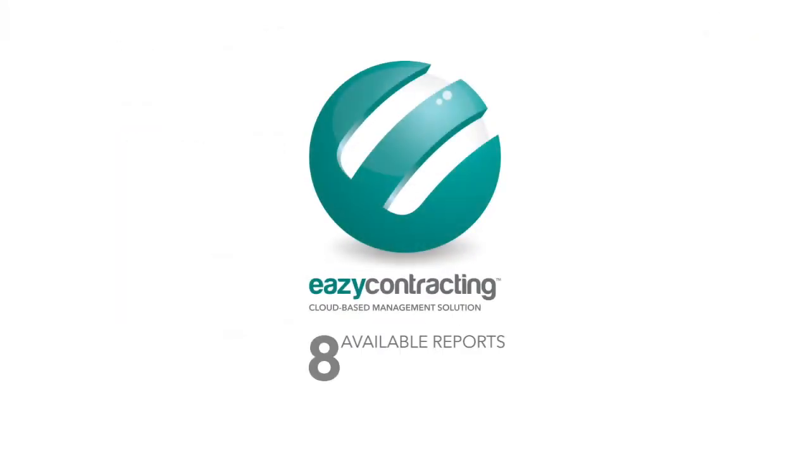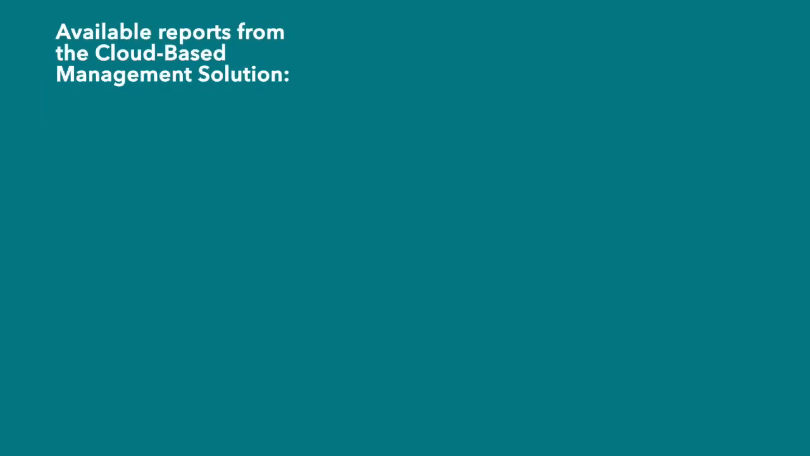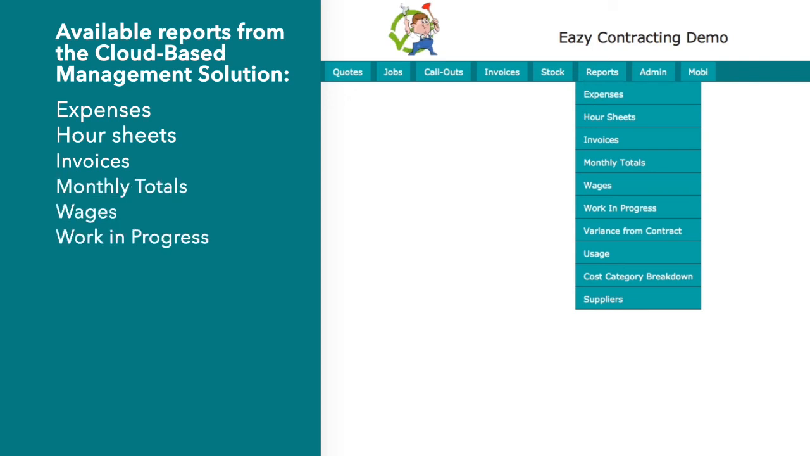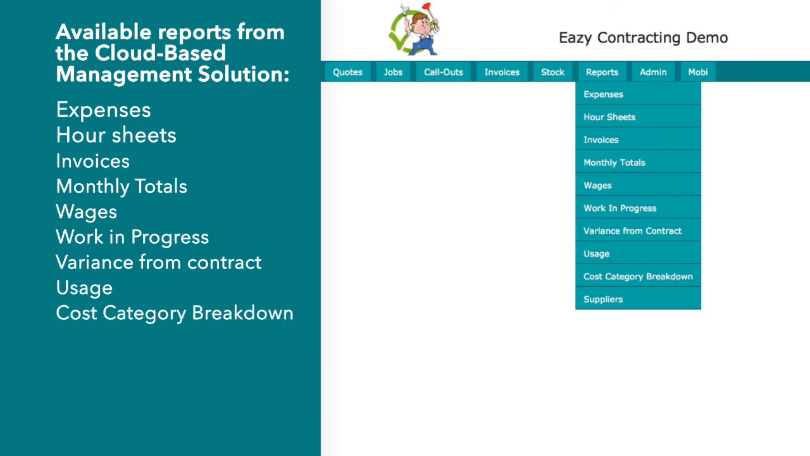This segment shows reports available from the Easy Contracting Management Solution. The following are some reports available from our cloud-based management solution. Expenses, hour sheets, invoices, monthly totals, wages, work in progress, variance from contract, usage, which shows where stock items have been used for a specific period, handy for managing clients that have specific inventory items that need to be reported on, cost category breakdown, suppliers.